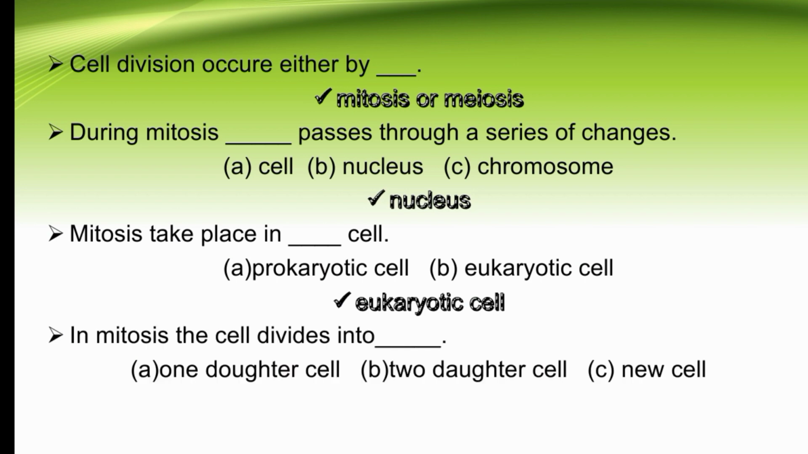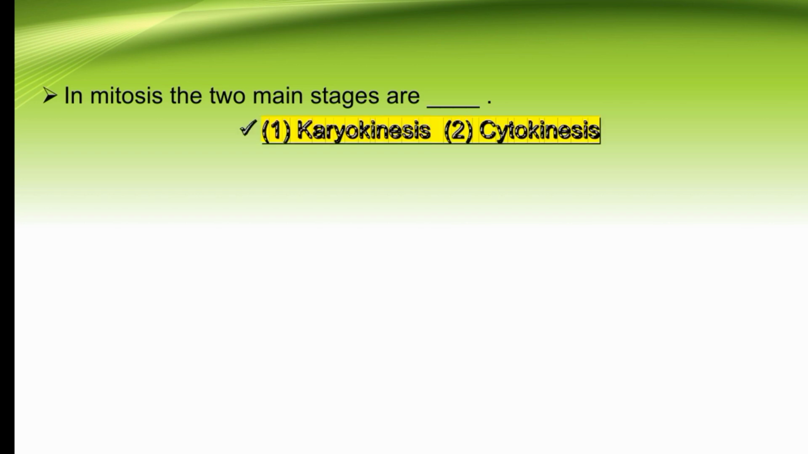In mitosis, a cell divides into dash: one daughter cell, two daughter cells, or a new cell? So in mitosis, a cell divides into two daughter cells. The right option is B. In mitosis, the two main stages are dash. So in mitosis, the two main stages are karyokinesis and cytokinesis. These are the main stages which occur in mitosis.